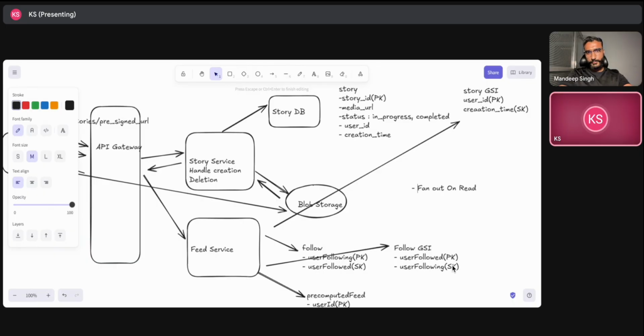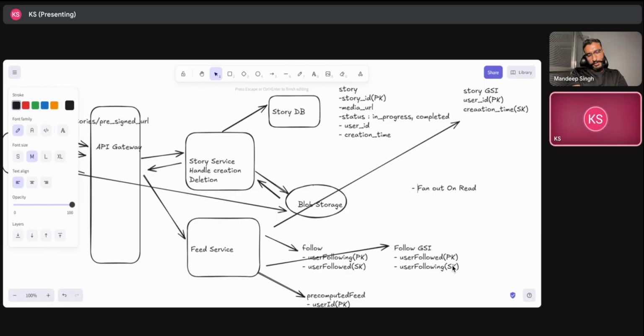So let's say a user has a large number of followers, then we will have a similar fan out problem in this case. Let's say some celebrity just posted a post. Our feed service will try to fetch all the users following that particular user. Let's say they are a million in number. Now it will try to do a million writes in the pre-computed feed. So this is also a fan out on write problem.